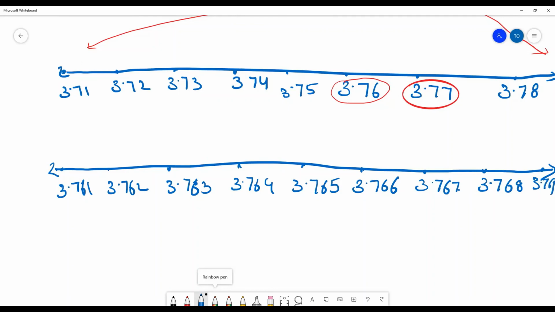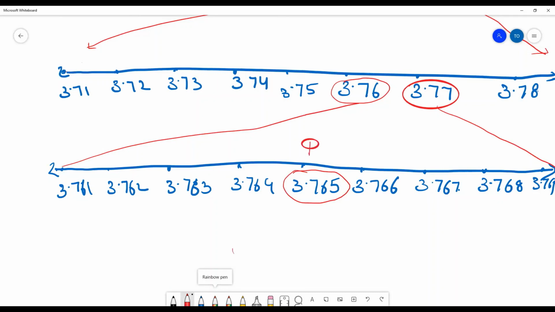But where is our number lying? Our number is lying between these two. Our number is finally located. Our number is this 3.765. So in this way, we can say this is our point P, which is depicting our number by successive magnification on a number line. So is it clear to you?